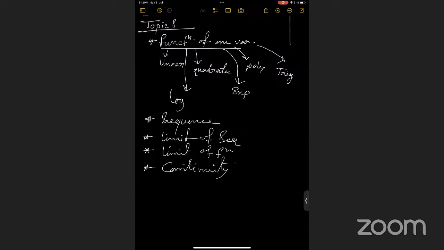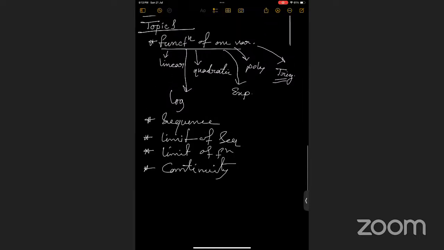Ma'am, I have a doubt in trigonometric function that was discussed in lecture 2. Okay, I will cover this trigonometric function also. At that time you can ask your doubt. And ma'am, can I talk in Hindi when I ask my doubt? I am not good at English. You can ask, but if you want to learn English, better to talk in English. Okay, ma'am, I'm trying. Try to, otherwise it's fine.